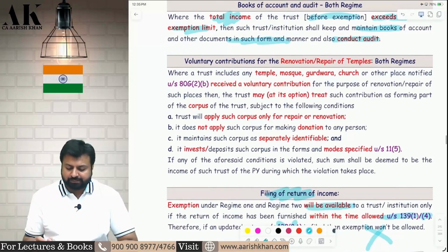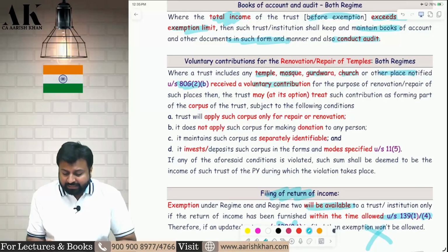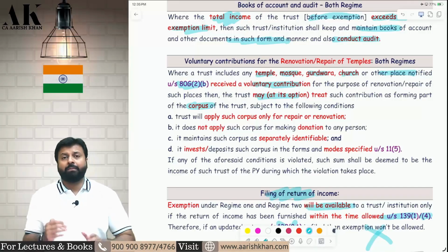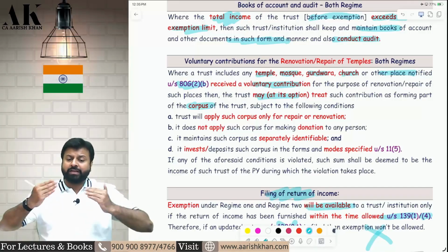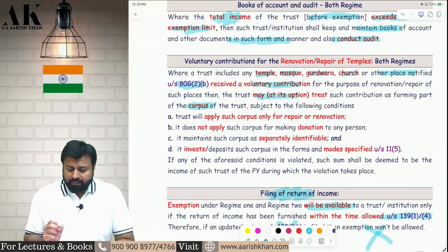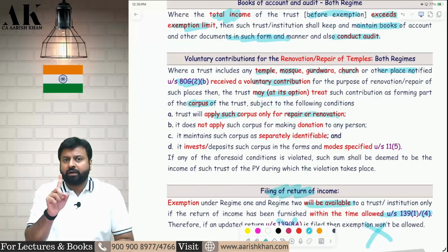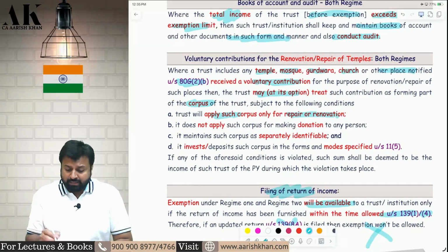What are those conditions? Whenever I am a temple, mosque, gurudwara, church or any other place notified under 80G, if I receive voluntary contribution, at my option I can treat that as a corpus. By default it is voluntary contribution, but at an option I can treat that as a corpus. But I have to fulfill the following 4 conditions. First, I will apply such corpus only for repair and renovation of the religious places, not for any other purpose. I will not give that as a donation to any other person.